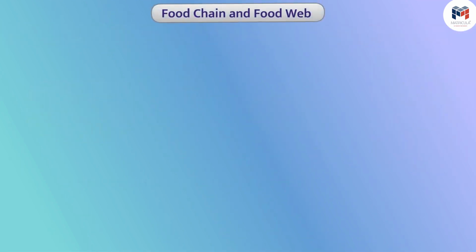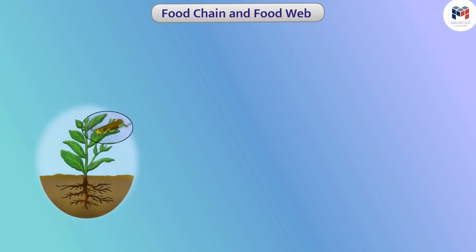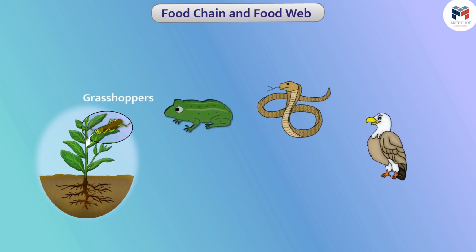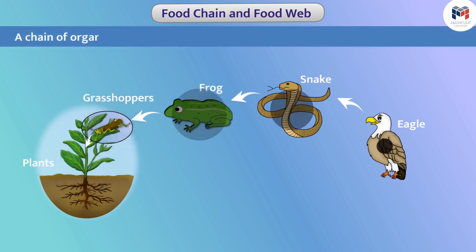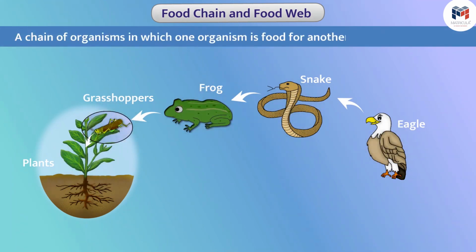Now, let us learn about the food chain and food web. Organisms in any ecosystem receive food from other organisms. For example, grasshoppers get food from plants, frogs from grasshoppers, snakes from frogs, and eagles from snakes. A chain of organisms in which one organism is food for another is called a food chain.